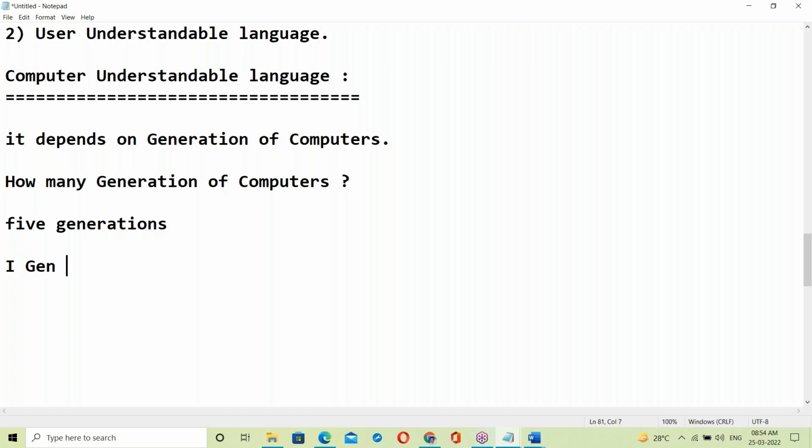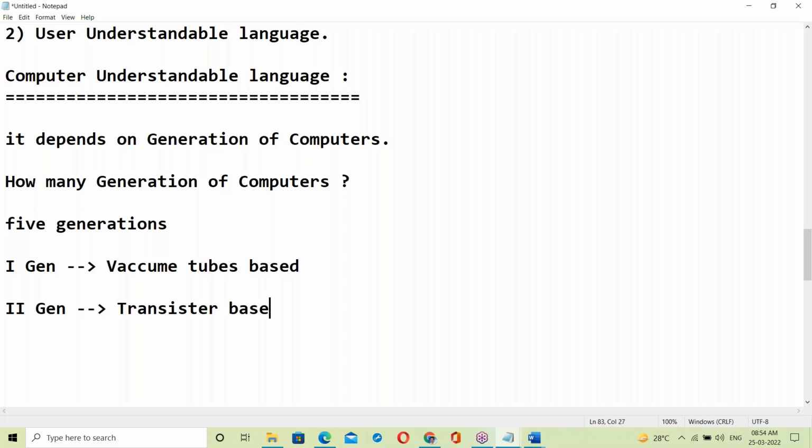What is the first generation computer? Vacuum tube based computer. Second generation: transistor based computer. Third generation: IC based.